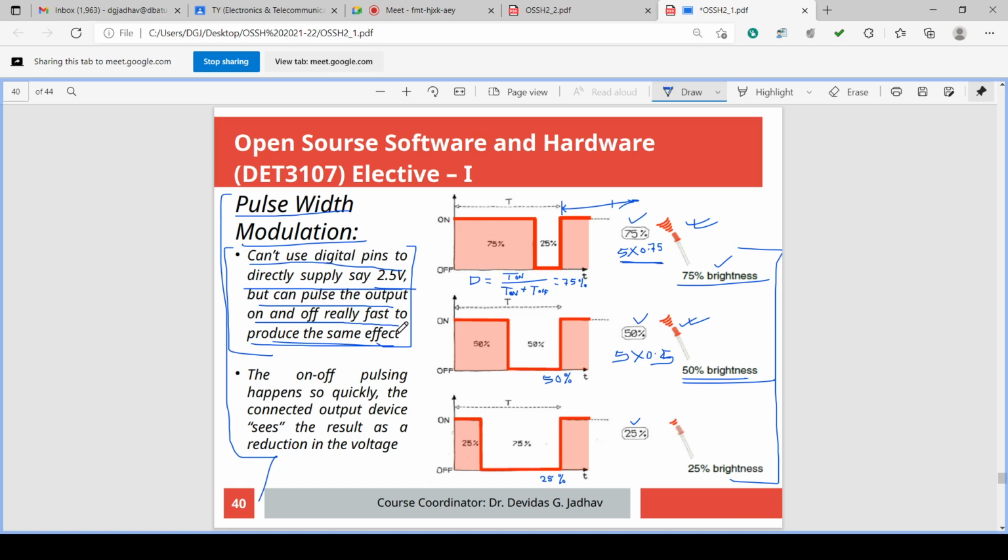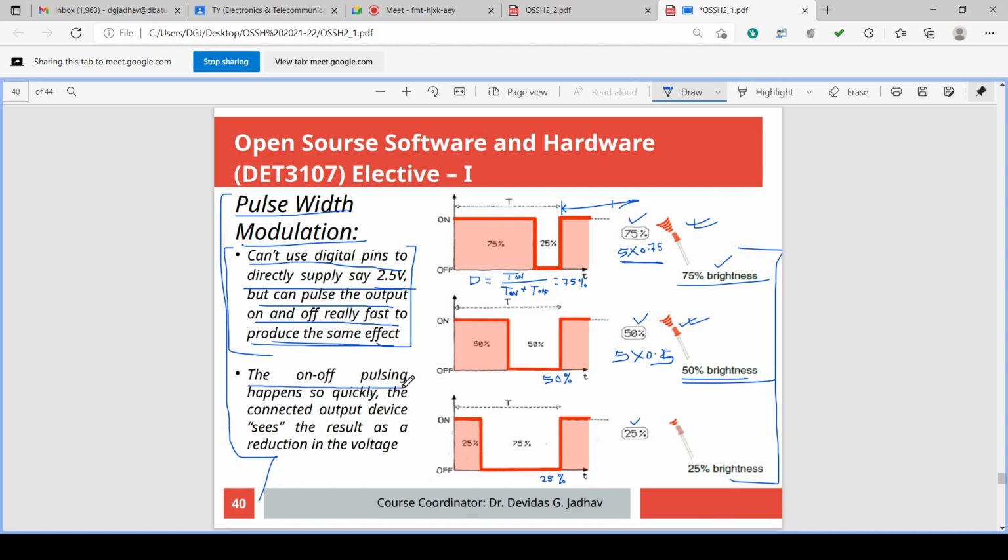Or you can directly connect a DC motor, or directly connect an LED, and they will get the effect of 2.5. But it is not actually analog 2.5. It is the effect of 2.5 because of the PWM average output.